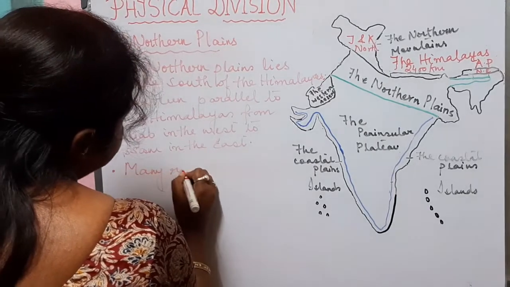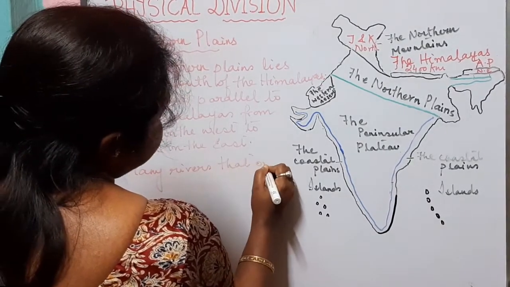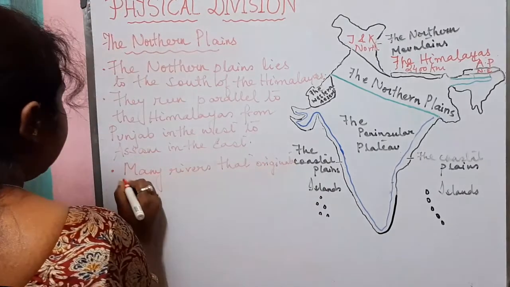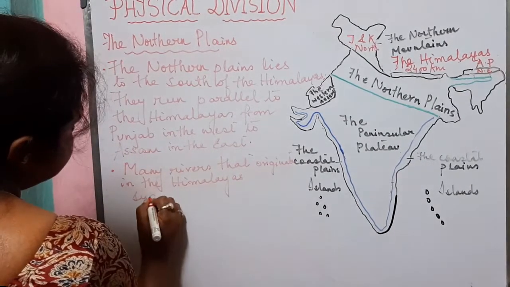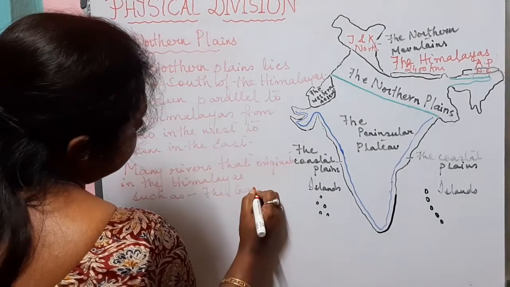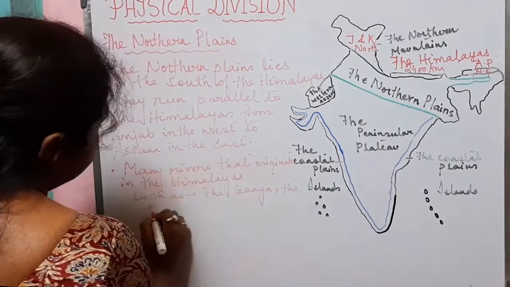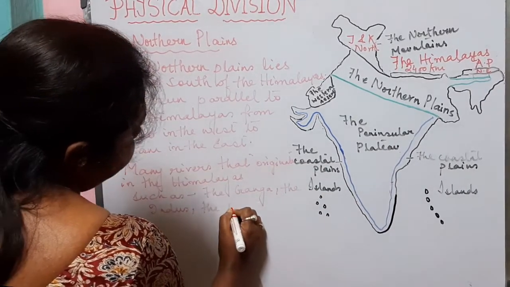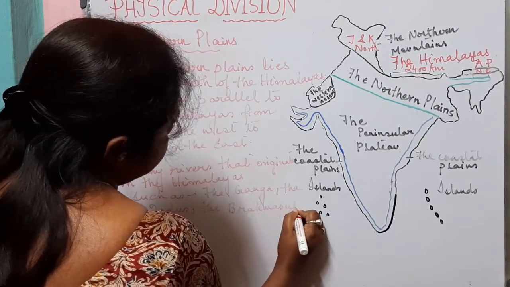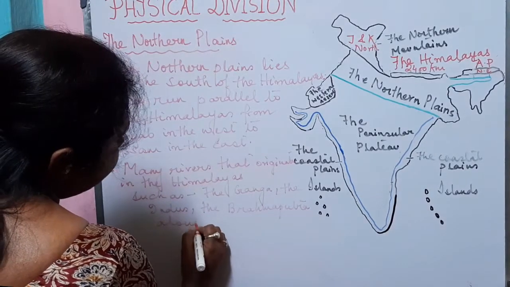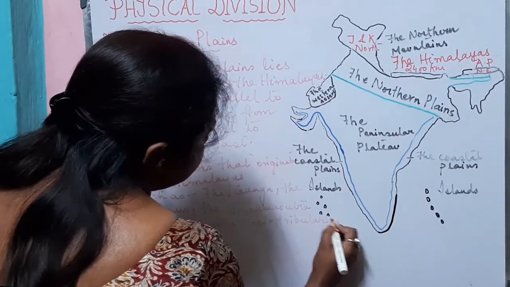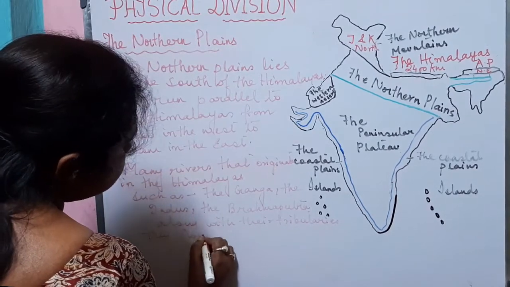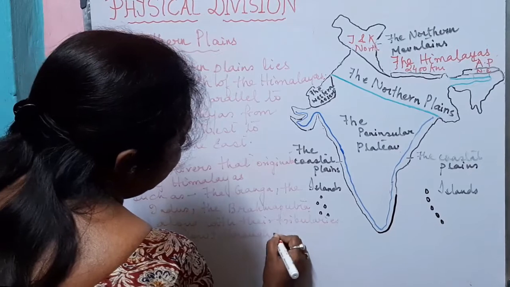in the east. Now here we will see that many rivers that originate in the Himalayas, such as the Ganga, the Indus, the Brahmaputra, along with their tributaries, flow through the northern plains.